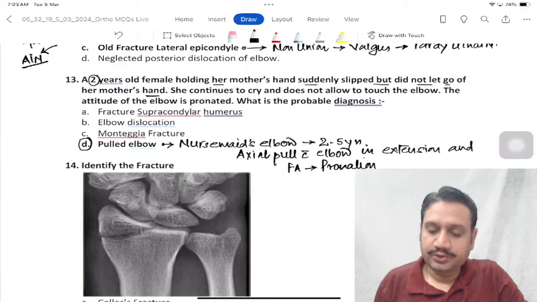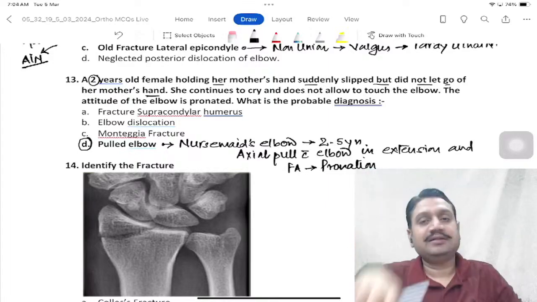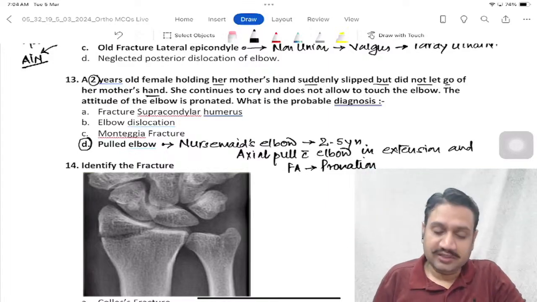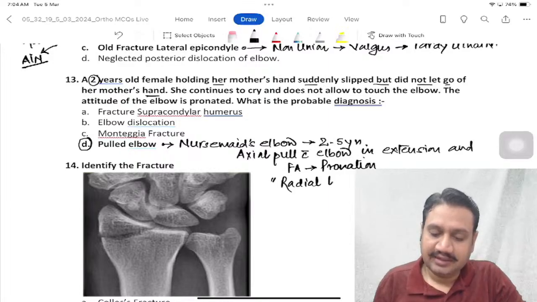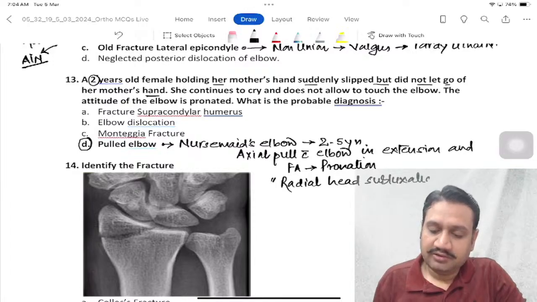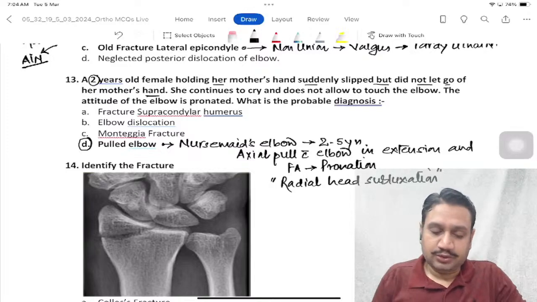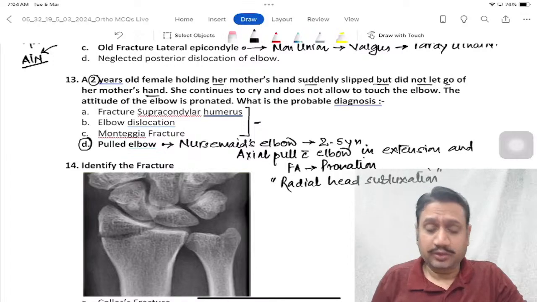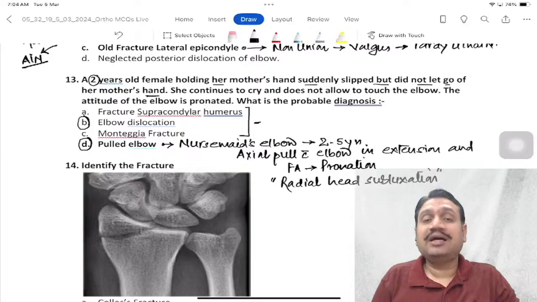Okay, forearm towards you, and the kid is asking you, please pick me up, like this. So you pull it and the radial head comes out. So what is that pulled elbow? It is a radial head subluxation. So radial head comes out of the annular ligament, right? So it is not a fracture actually. It is just a radial head coming out of the annular ligament, right? There is no specific word to tell you that there can be any fracture or a dislocation. Let's suppose there is a dislocation, then the patient will not have only the pronation part.